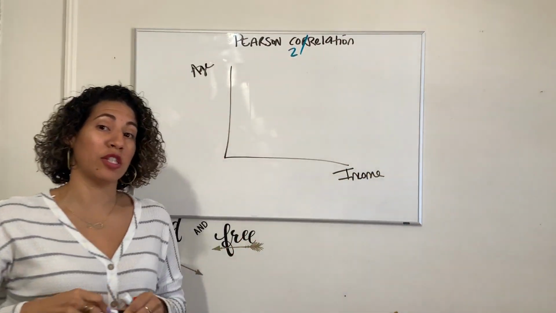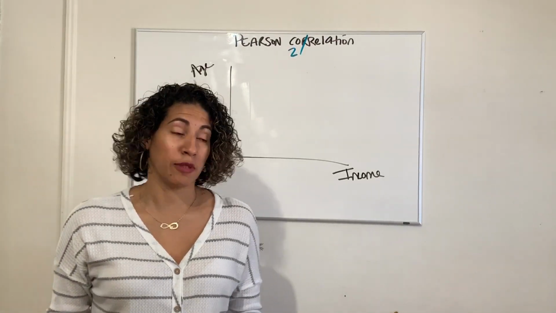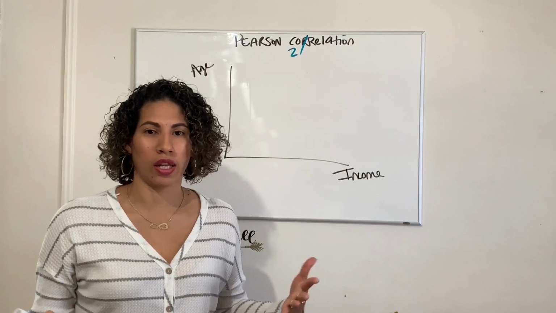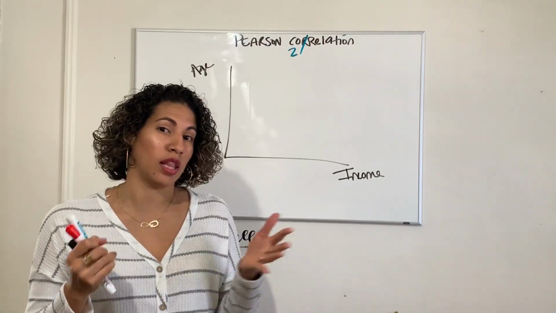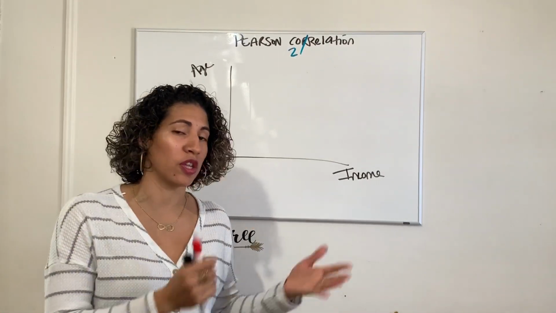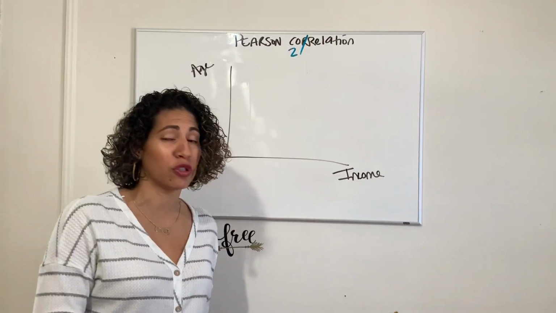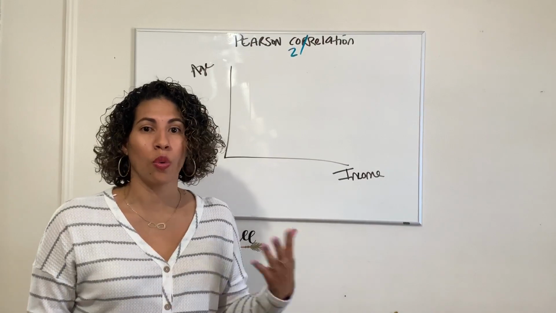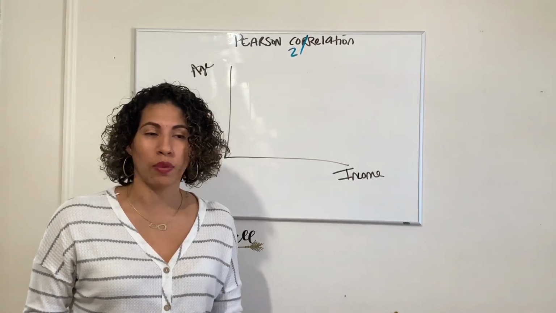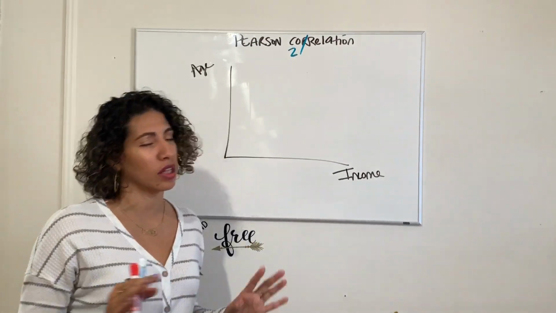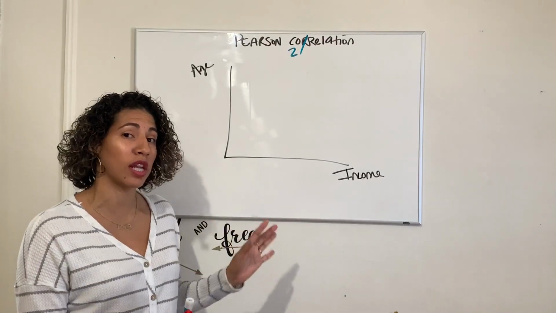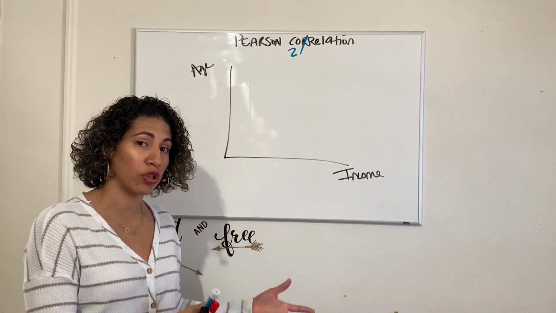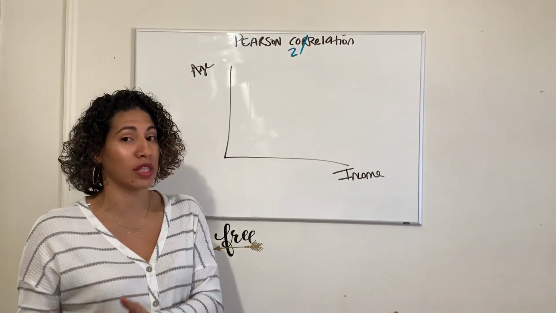Now, the way I tell my students to really understand statistics, especially psychological statistics, is always think back and remember. You know a lot of stuff. The easiest way to understand things that are math-based is to remember that you learned a lot of math in elementary school, 5th grade, 8th grade, I'm talking about middle school, high school. We know a lot. We tend to forget it, we tend to freeze up, we tend to freak out. It's okay, not everyone loves math or understands math, but we all use math all the time. And we also learned the basis and foundation of math that allowed us to get to where we are today as adults.